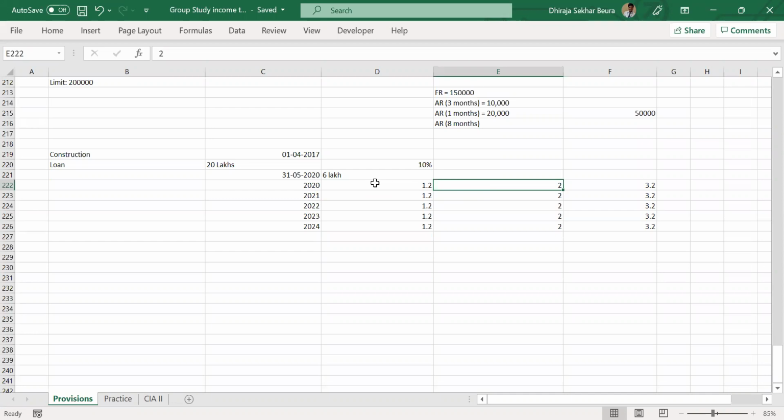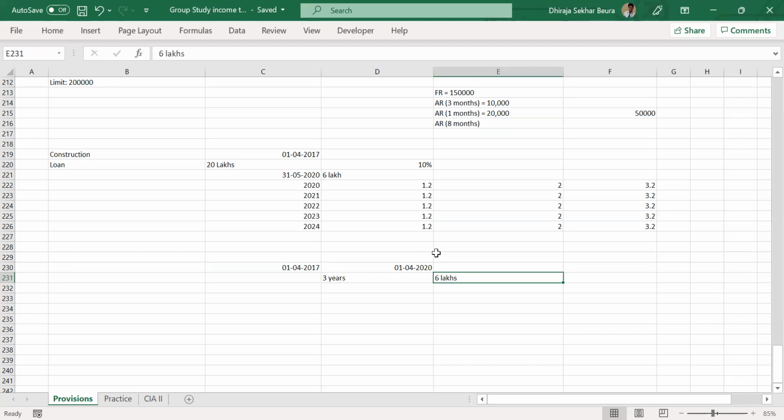Okay, I'll repeat that calculation once more. Now, imagine our actual date of completion is 31st May 2020. But for calculation, how much will we take? 1st April 2020. You are right. Can you tell me from 1st April 2017 to 1st April 2020, how many years? 3 years. What is the interest then? 10% of 20 lakhs, that is 2 lakhs per year. 3 years, so 6 lakhs, right? Oh, okay. Not 4. Yes, 6 lakhs only.